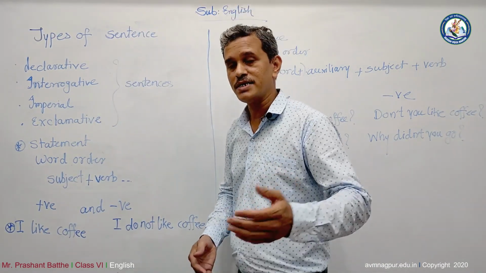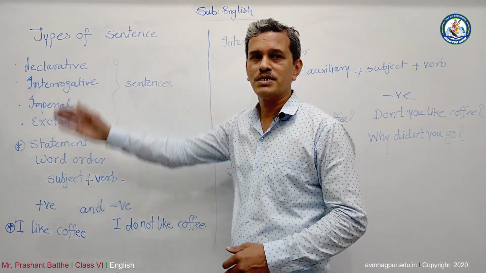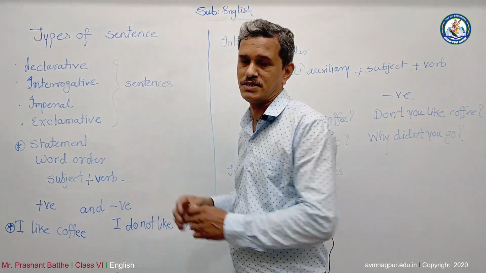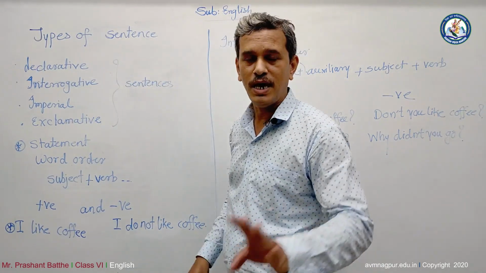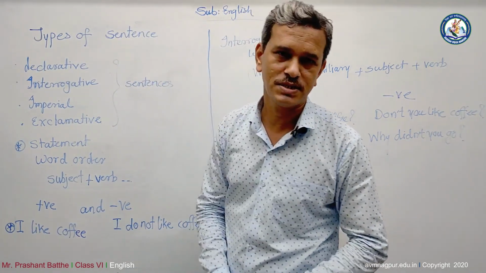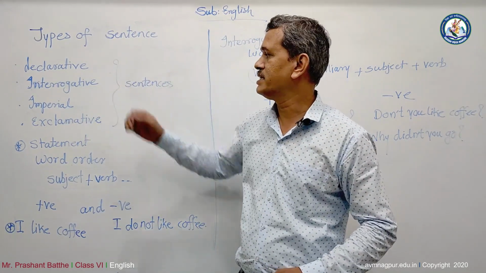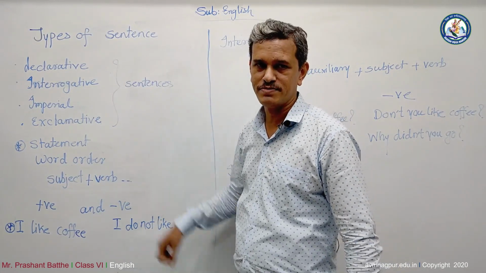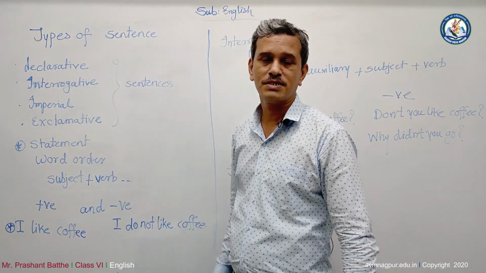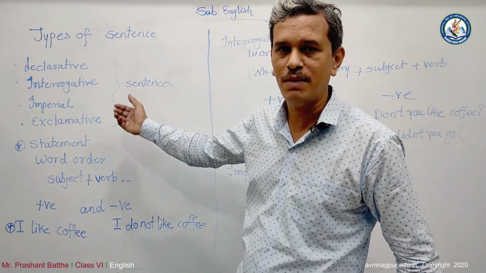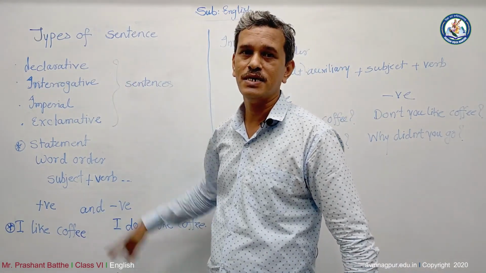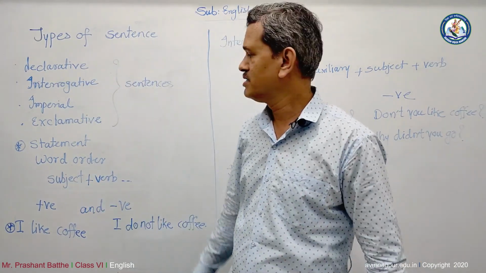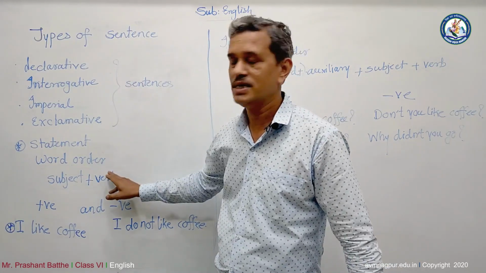Now, regarding this, let's move on towards the types of sentences. These are based on their purposes. As you know, there are four types of sentences. The first one is declarative, then interrogative, then imperative, and then exclamative or exclamatory. See, this word itself tells about their own speciality. This is declaration, to tell something in a very simple manner. So this can also be called a statement.